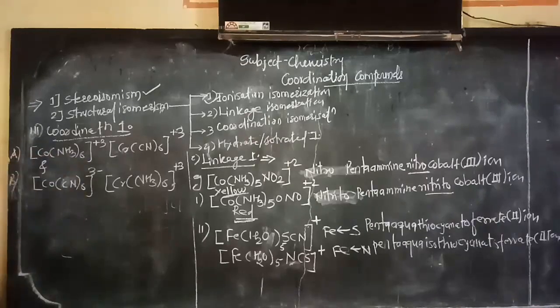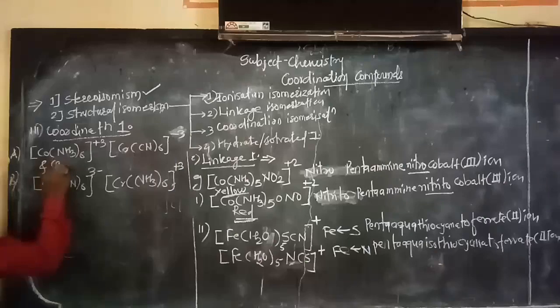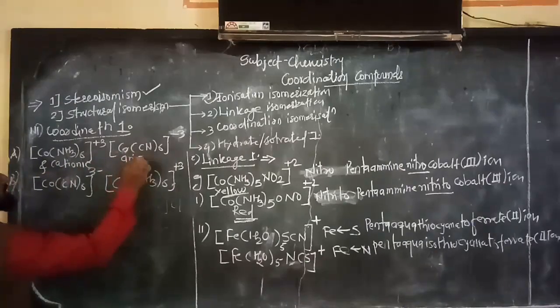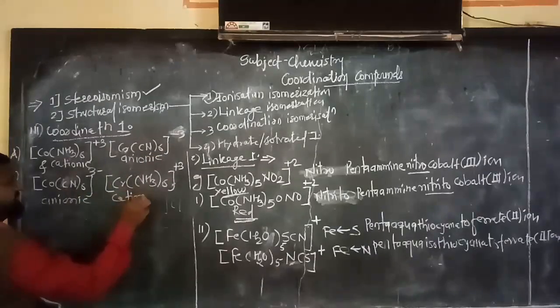Both contain cation and anion. So we can write here, this is your cationic and this is your anionic. Exactly. Now what happens?